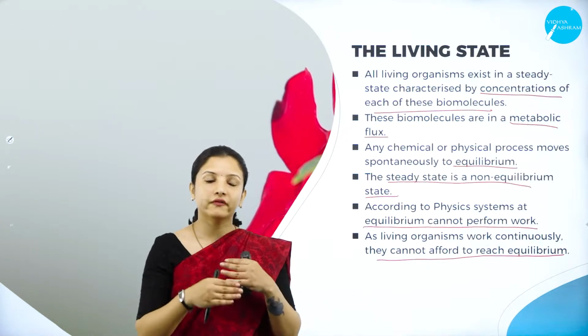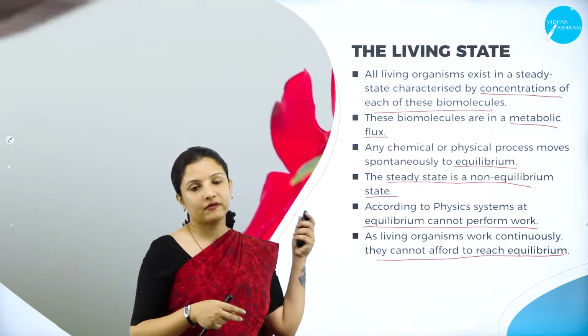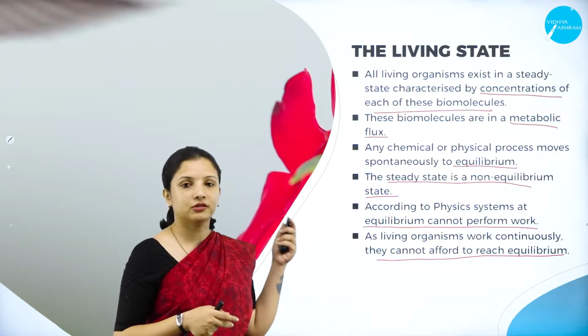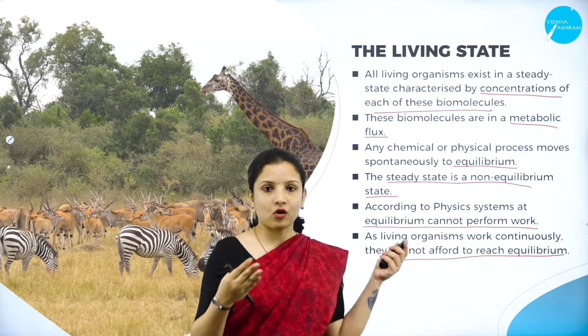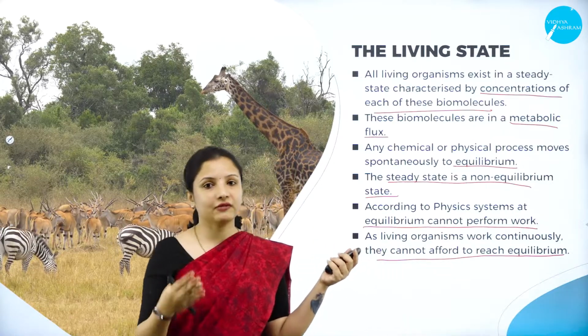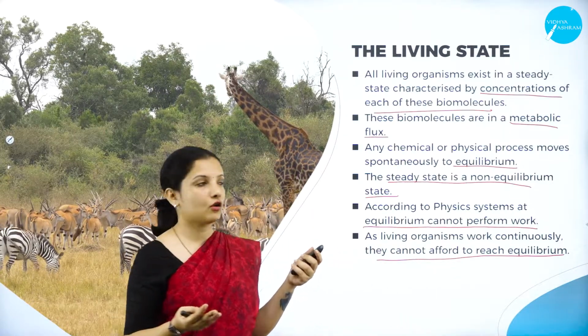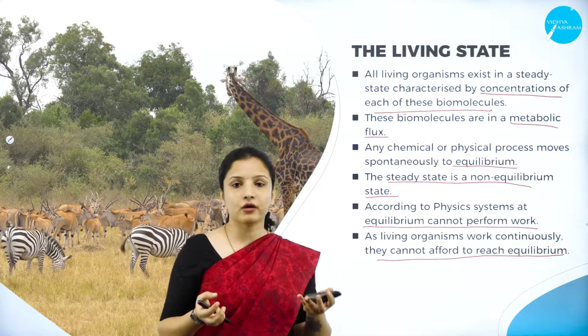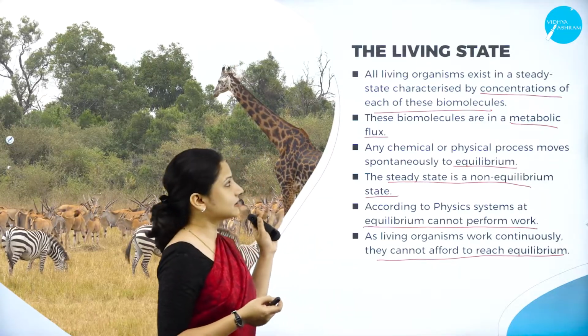So it will always be in a non-equilibrium state. They will never reach an equilibrium state. So that is the state of a living organism, or in other words, it is the living state. So what is the living state of an organism? All organisms exist in a steady state.